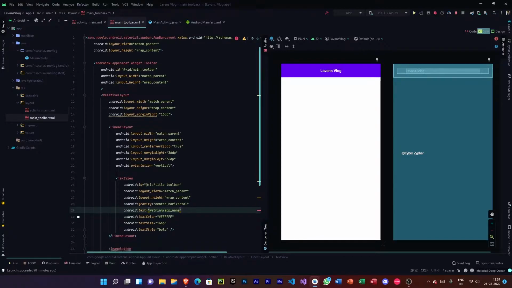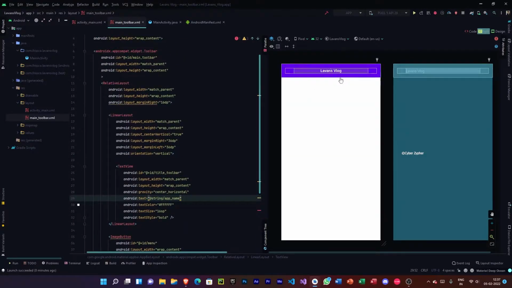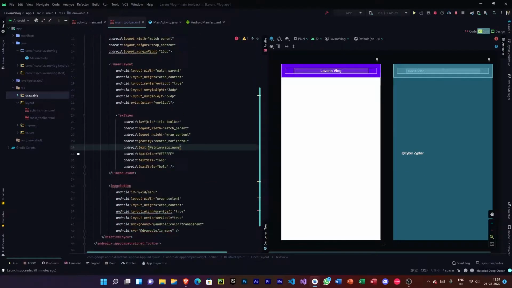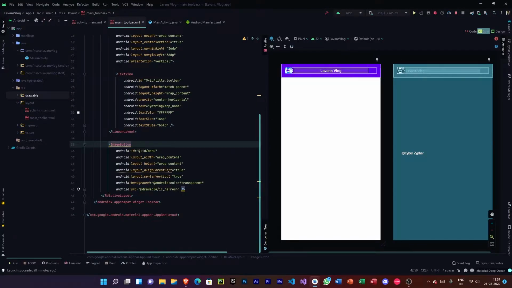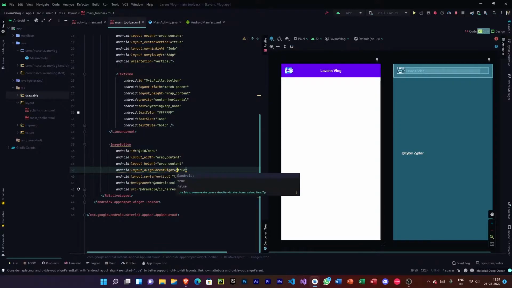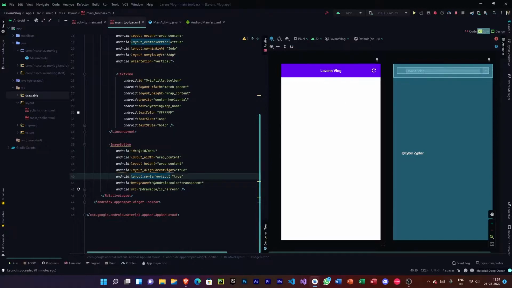So let me create a refresh button inside the toolbar. We can do that by again clicking the drawable, or else we have already created a refresh button, right? So let me just go ahead. There's ic_refresh. We have this button here, and let me go to this and go here. Let me align parent to right. Okay, so we have this here loaded.